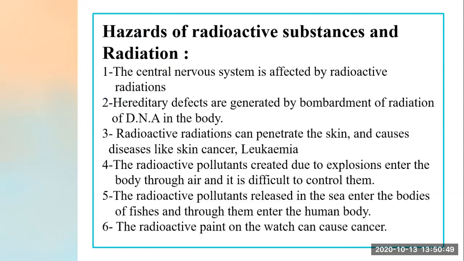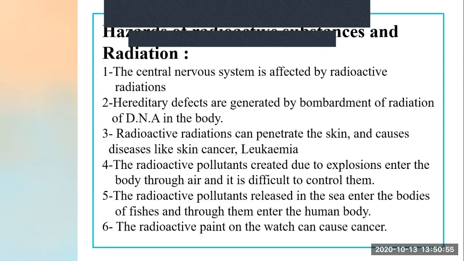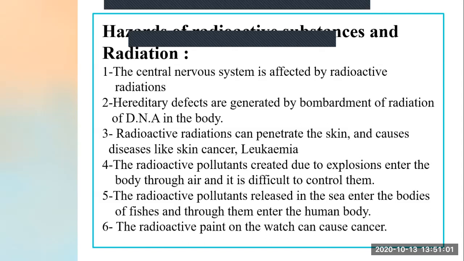What is affected by radioactive radiation? The central nervous system. Our central nervous system is a very important part of our body, without which we cannot live. All the responses of our body, we are hearing, we are tasting, we are getting stimulation, we are responding to the stimuli. This is all controlled by what? The central nervous system. Now you tell me, ma'am, what is the stimulus and what is the response?